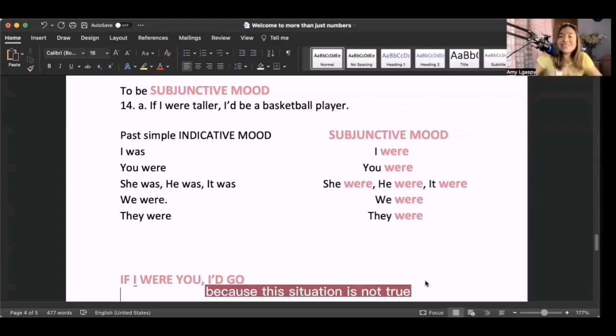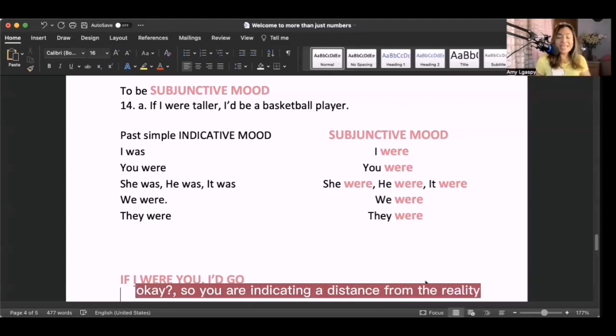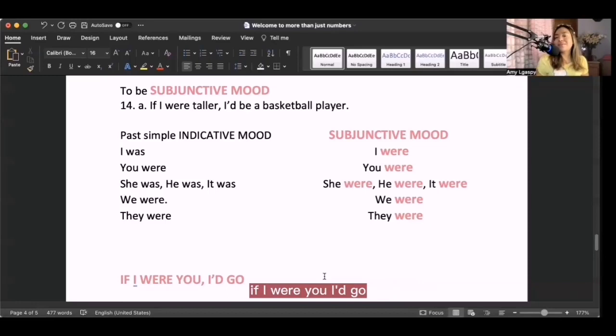Why? Again, because this situation is not true. It's a hypothetical situation. It's something that is imaginary, okay? So you are indicating a distance from the reality. The traditional example is, if I were you, I'd go. Don't forget this special case because a lot of people make mistakes on it.